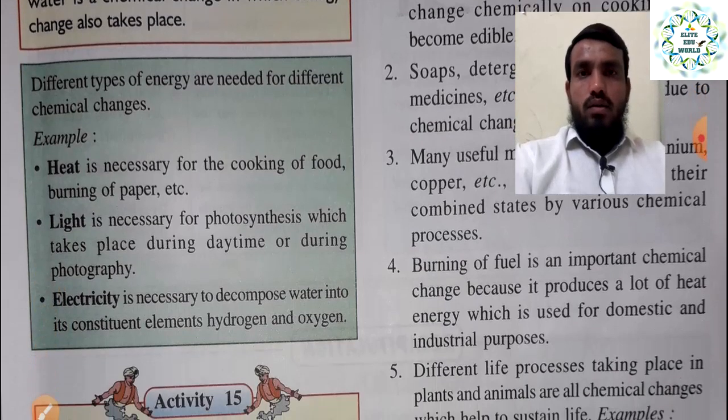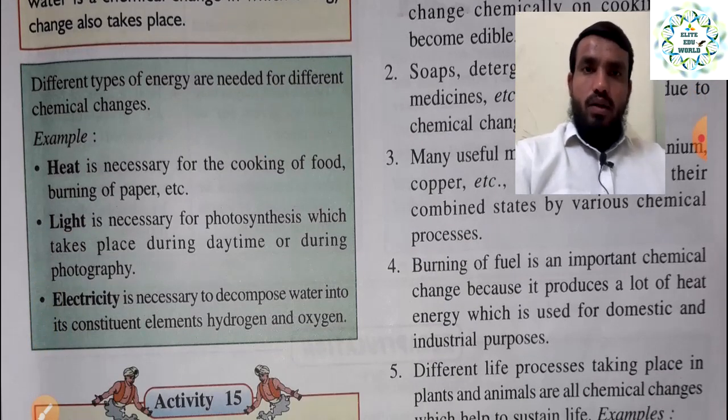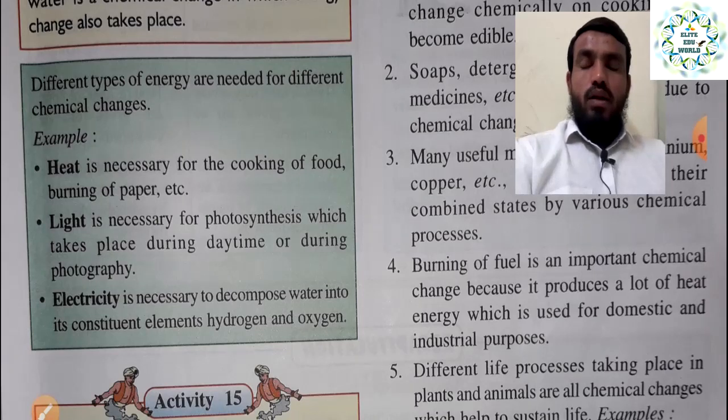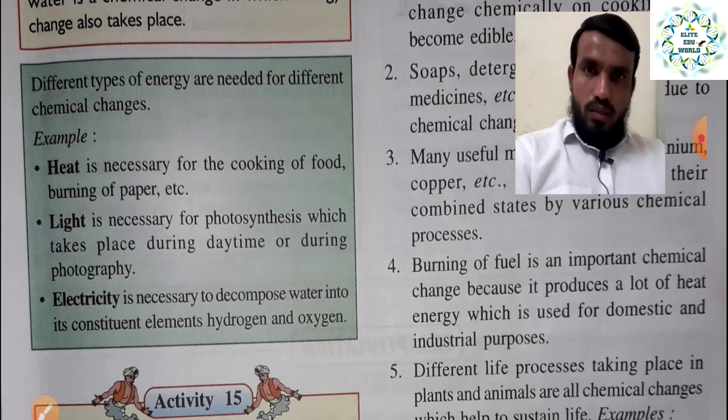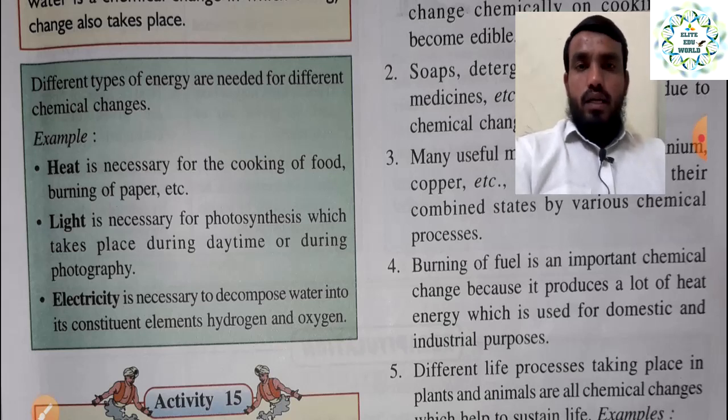Now different types of energy are needed for different chemical changes, as many different kinds of chemical change can happen. So different kinds of energy are required. Sometimes heat energy, sometimes light, sometimes electricity. Heat is necessary for cooking food and burning paper. Once you are cooking food, it is also a chemical change, but it requires heat energy.